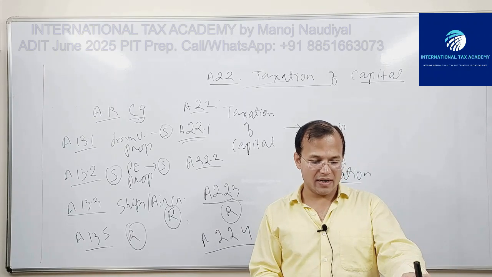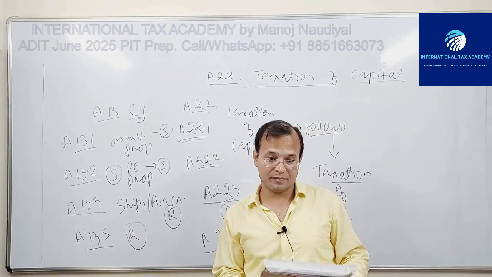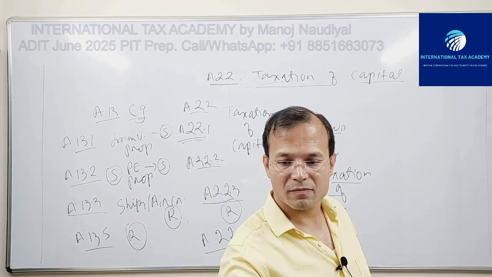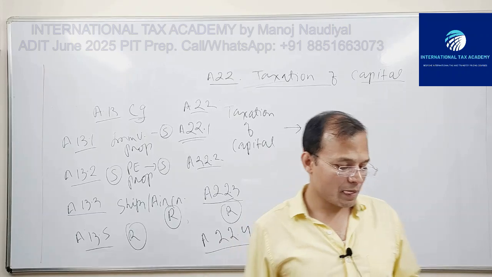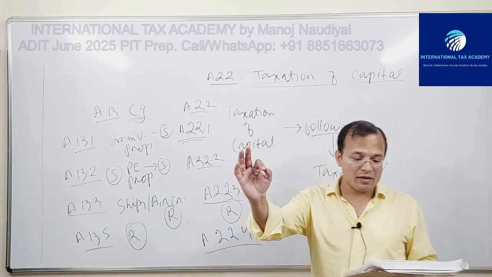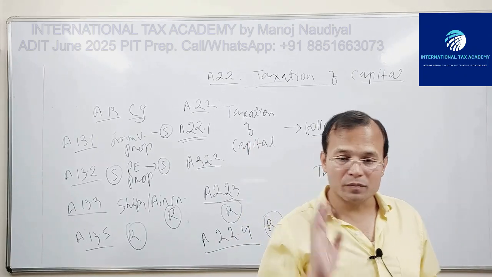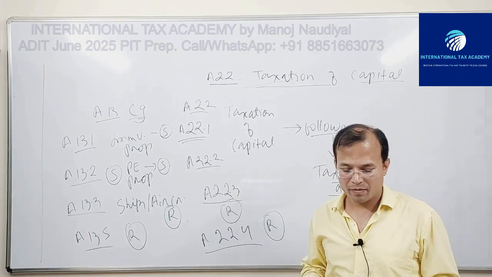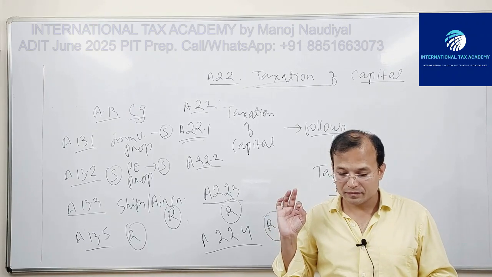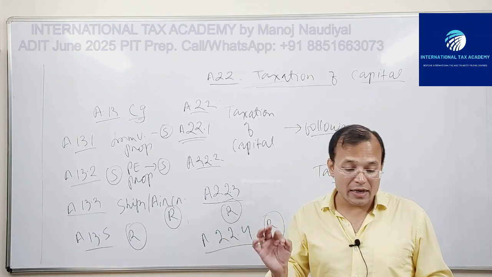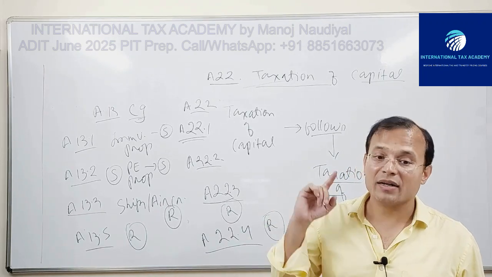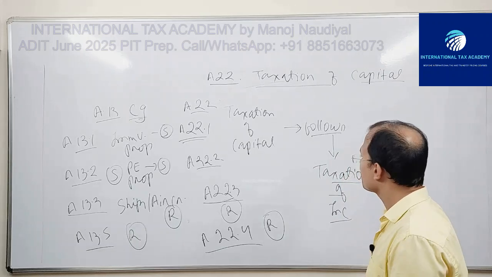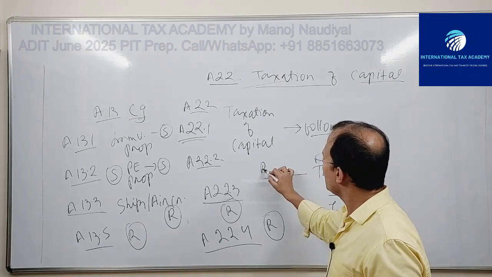Let us read Article 22, page 41. Chapter 4, Taxation of Capital, Article 22. 22.1: capital represented by immovable property referred to in Article 6. Let us draw the diagram. R and S.